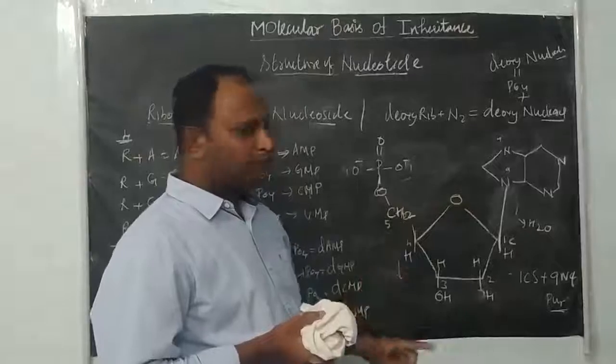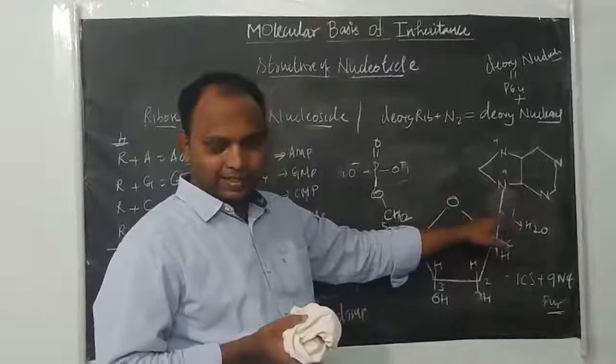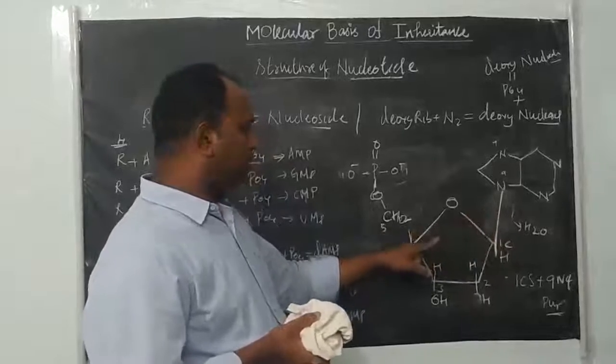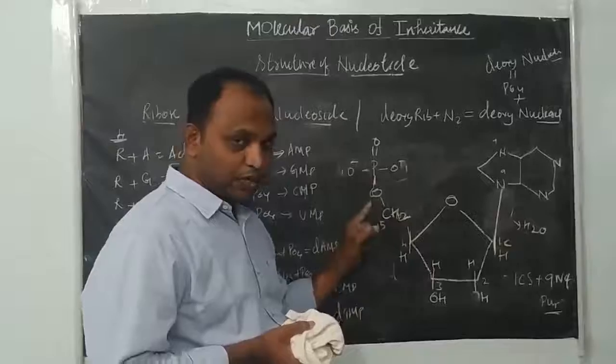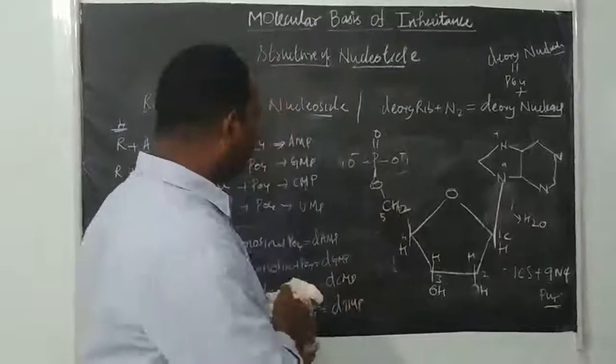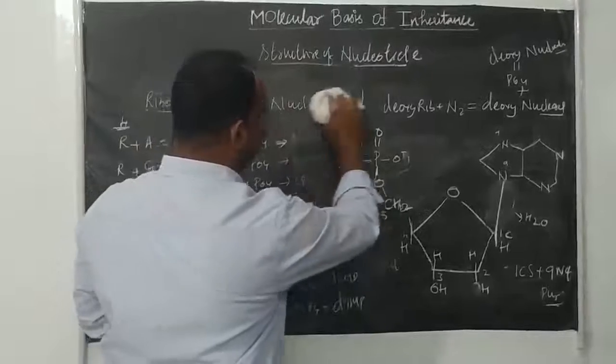Here there are two types of bonds. The bond joining the nitrogen base and sugar, you can call the N-glycosidic bond. The bond joining the sugar of the nucleoside with the phosphate is the phosphoester bond, right? And this is the monophosphate form, right?